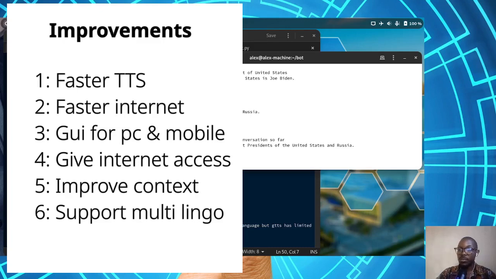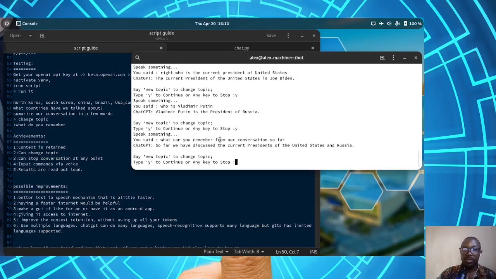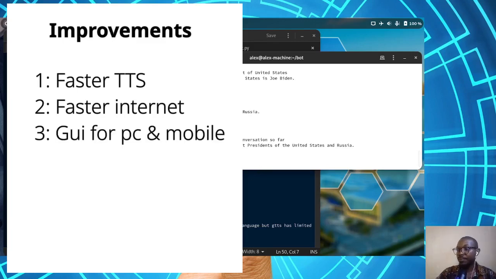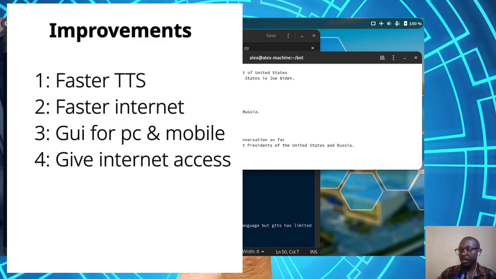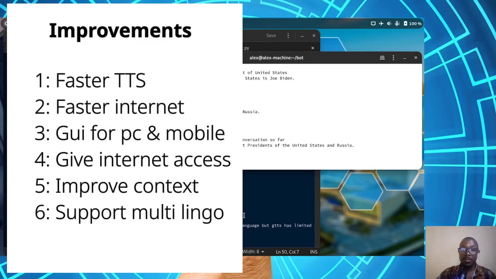And then we might also need a graphical user interface. You can play around with the code and see what you can come up with. Maybe you can get a better graphical interface. I would love to see it. Yeah, so a graphical interface for PC and probably an Android app, that would be great actually. Then if we can find a way to give it access to the internet, then we can improve on the context retention without exhausting our maximum token.